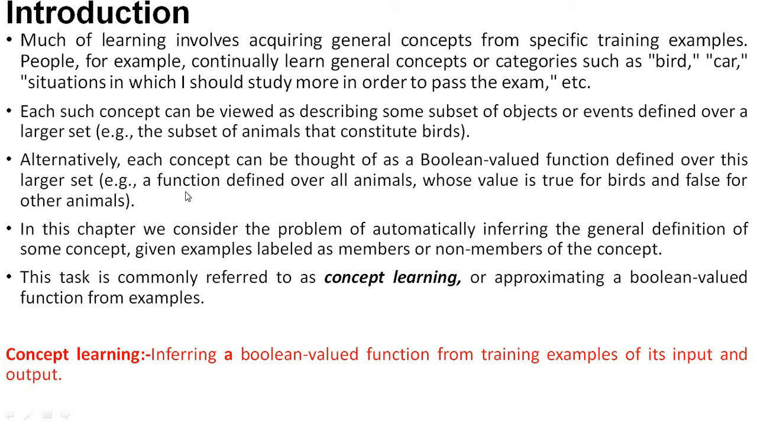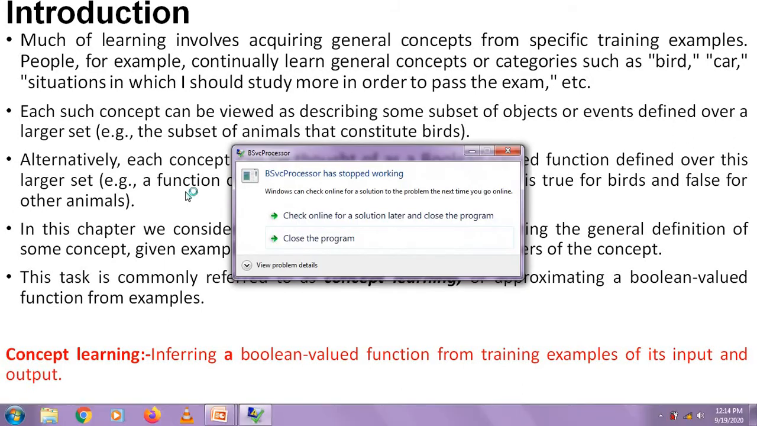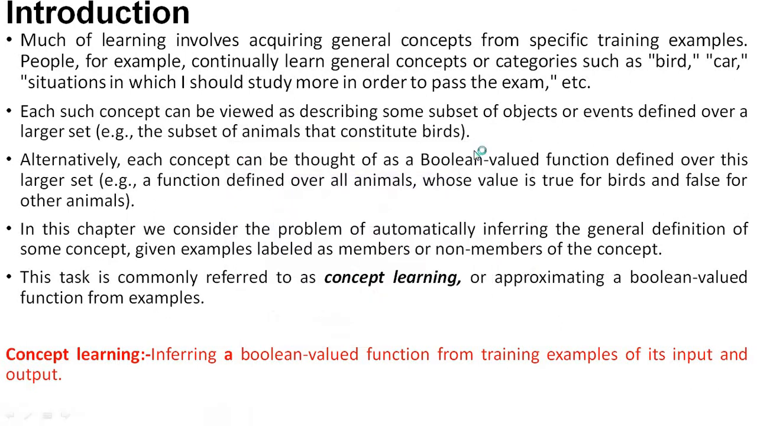So alternatively, each concept can be thought of as a Boolean valued function defined over a larger set. As I said just now, it will give you only two values, either true or false. Hence it is called a Boolean valued function. So in this chapter, we are going to learn some of the algorithms of concept learning, and we will see how we can convert a general function, or general training example, into a specific training example.